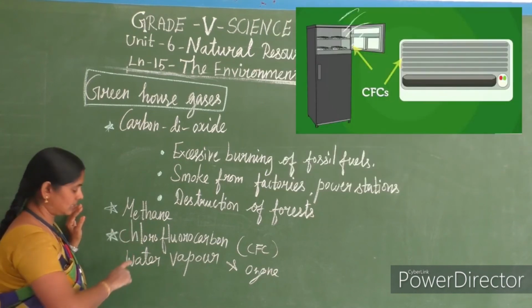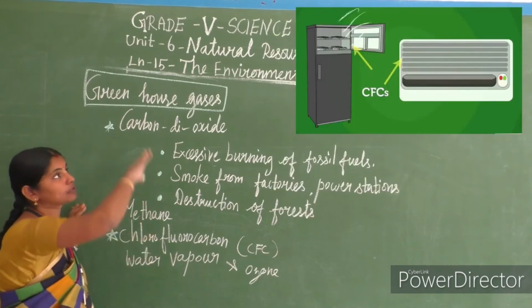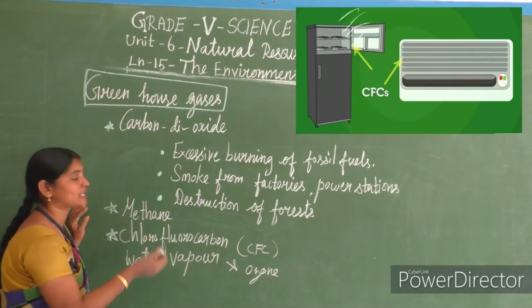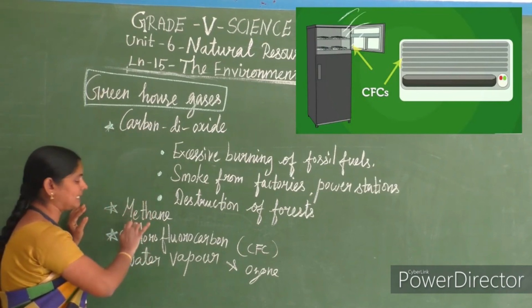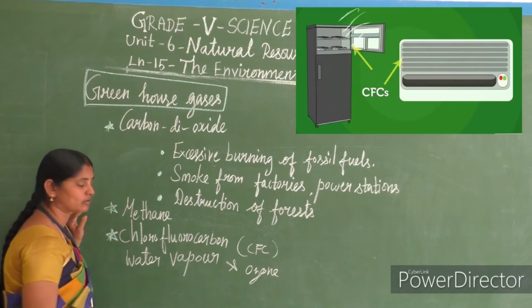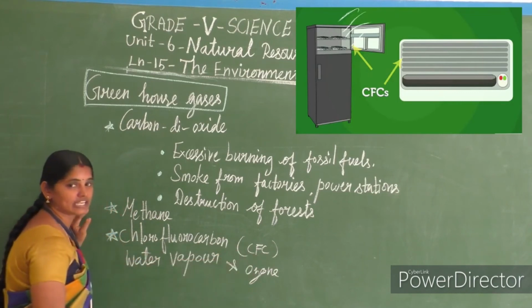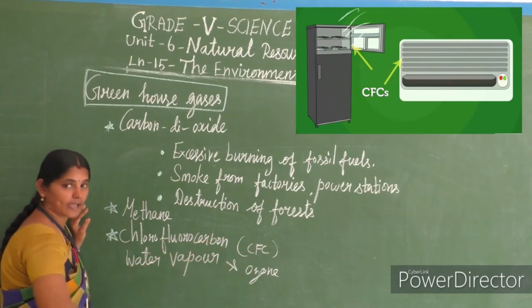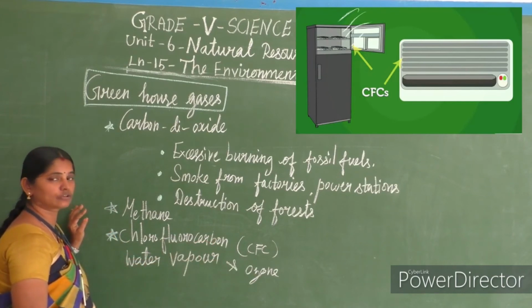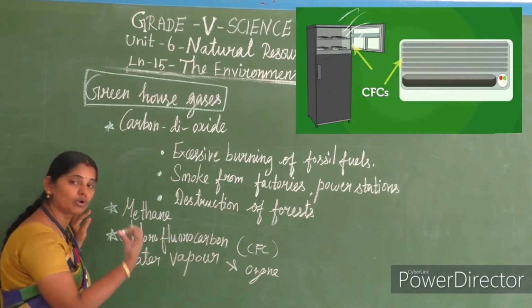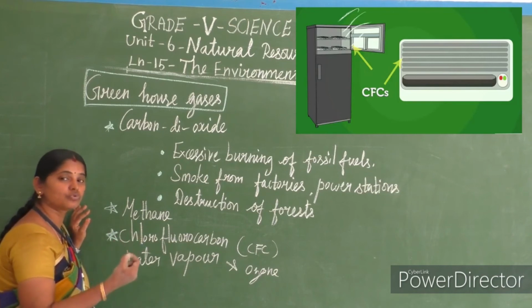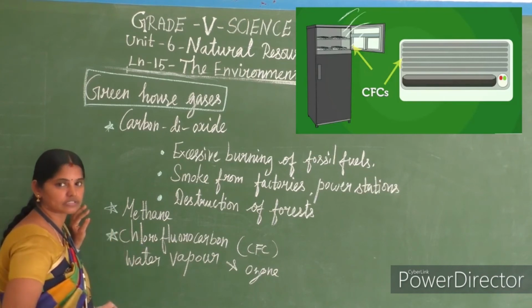Chlorofluorocarbons. What is it? It's the name of a gas. The gases in the atmosphere are carbon dioxide, methane, chlorofluorocarbon. In short form we can write it as CFC, in caps alone. Chlorofluorocarbon is a coolant gas which is used in coolants and refrigerators.